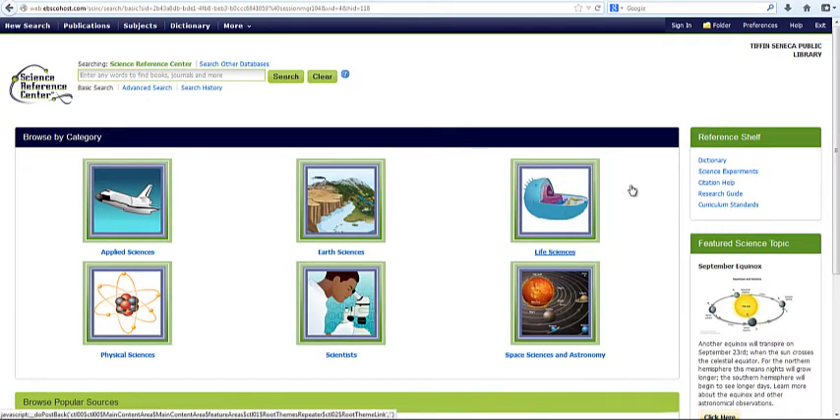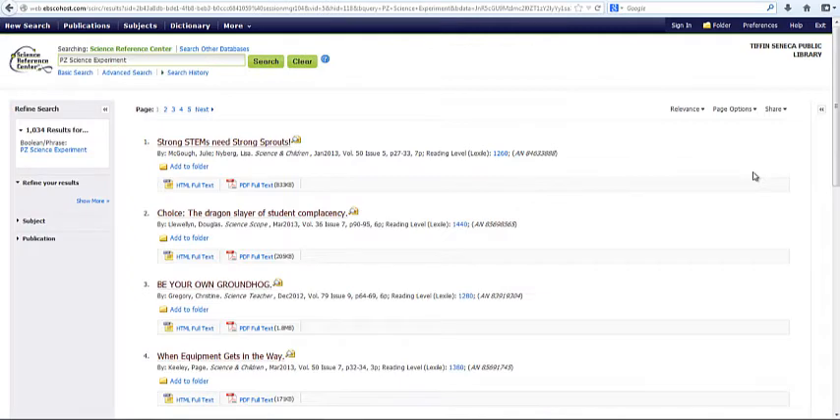The reference shelf over on the right-hand side is especially useful. The dictionary's over there, but what I'd like to point out are the science experiments with those upcoming science fairs, specifically for high school students. This is a very, very useful resource.